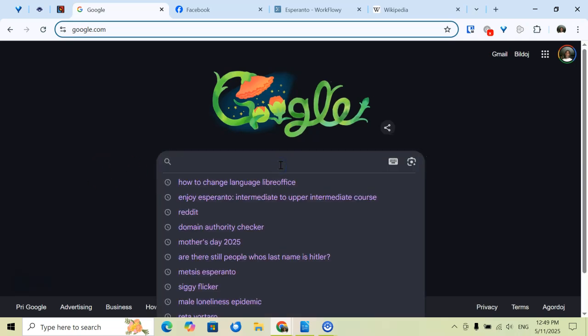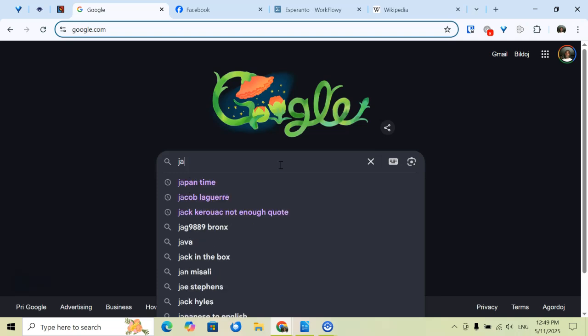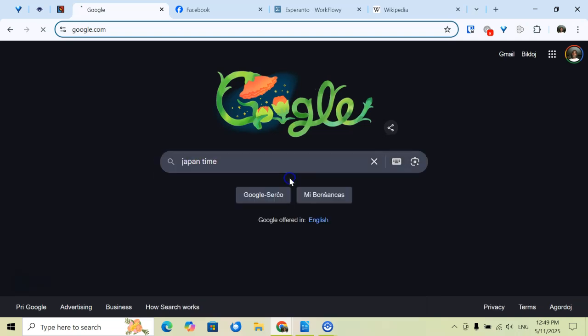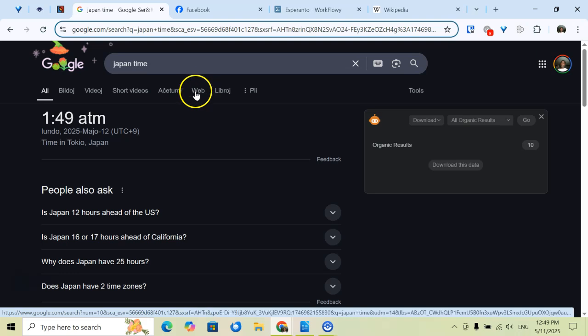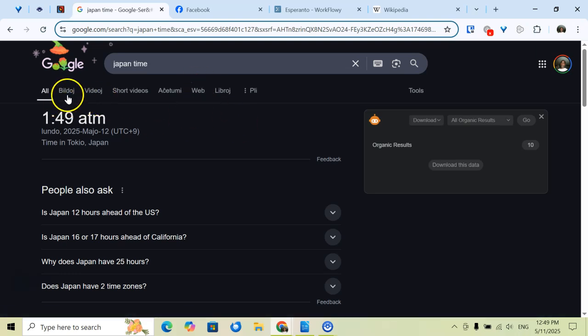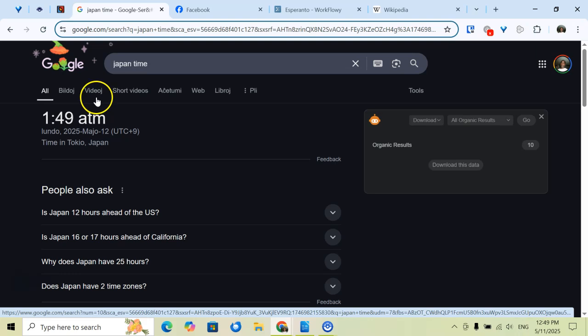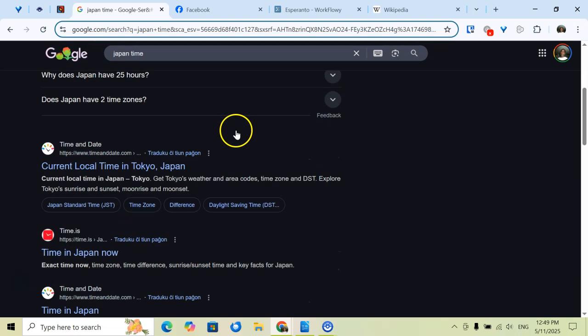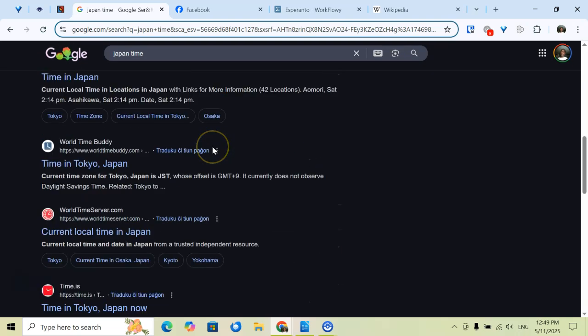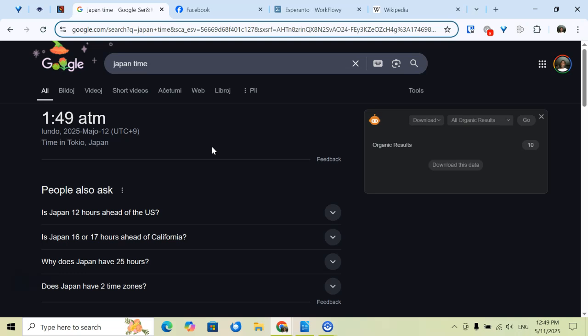So let's just do a pretend search here, like, I don't know, Japan time. Sure, why not? So over here, you see that unfortunately it doesn't look like everything has been switched to Esperanto. So you see here it says web. Obviously that's not a word in Esperanto. But here pictures is bildoj, video is videoj. This isn't translated unfortunately. This is pli, which means more. So yeah, there are a couple of things that are translated, which is pretty cool.